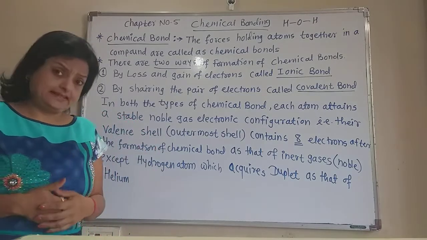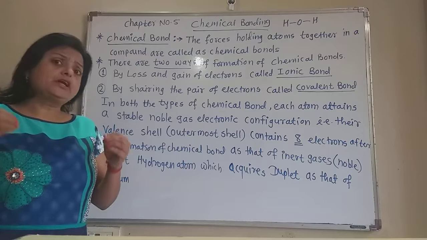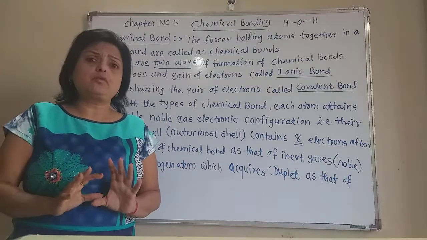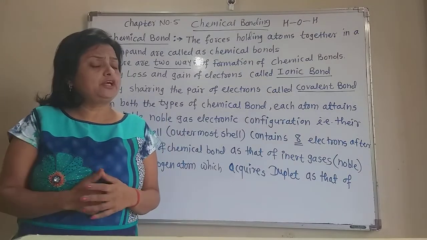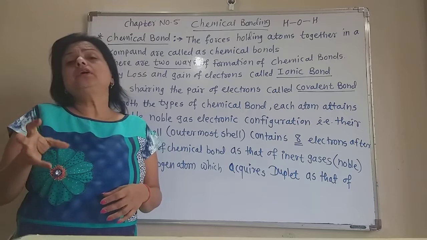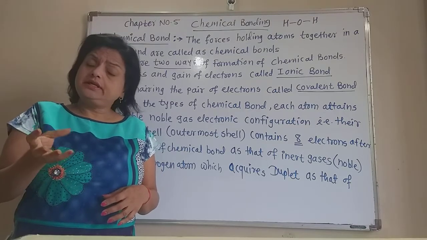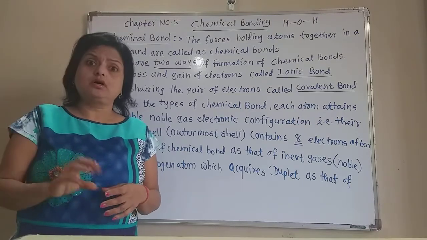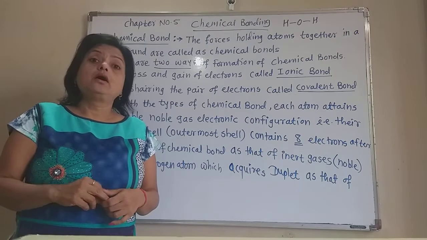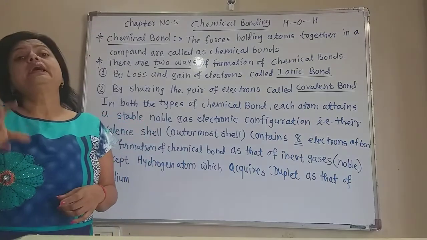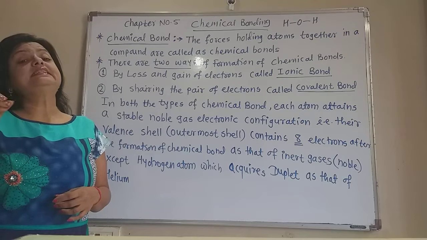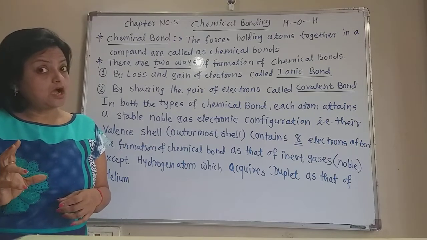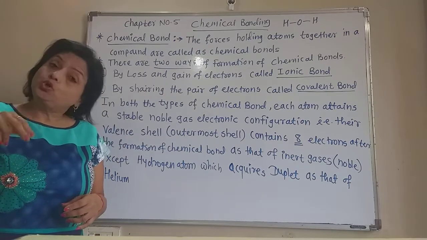So when any type of chemical bond is formed, ionic bond or covalent bond, the atoms in that molecule which form the chemical bond always have 8 electrons in their outermost shell, like that of the noble gases.